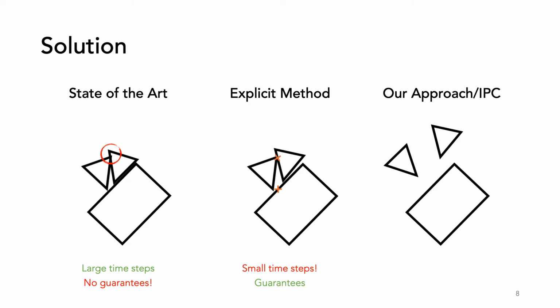Similar to state-of-the-art methods, we step all bodies together but disallow any intersections through the use of a barrier potential and continuous collision detection. Every substep is intersection-free, so the end result will be intersection-free. This allows us to take large time steps and provide intersection-free guarantees.